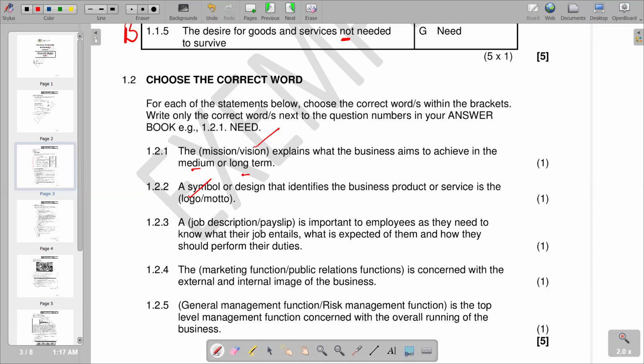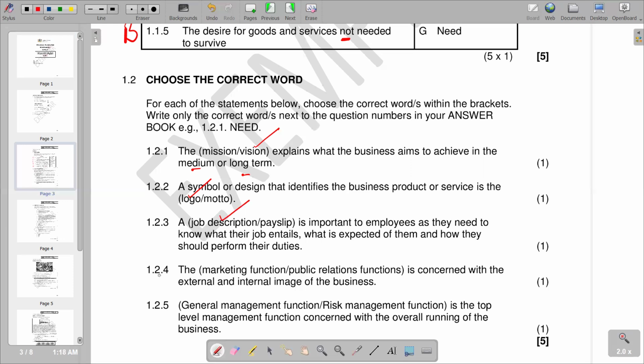A job description or a payslip is important to employees as they need to know what their job entails, what is expected of them, and how they should perform their duties. And obviously, the correct answer that we have is a job description. That's the one that shows the duties and the responsibilities and the roles. We have got a job description.